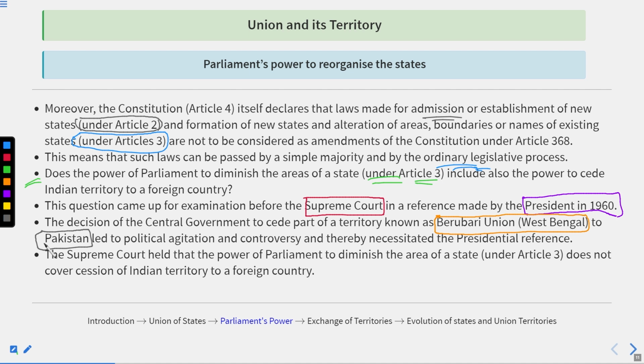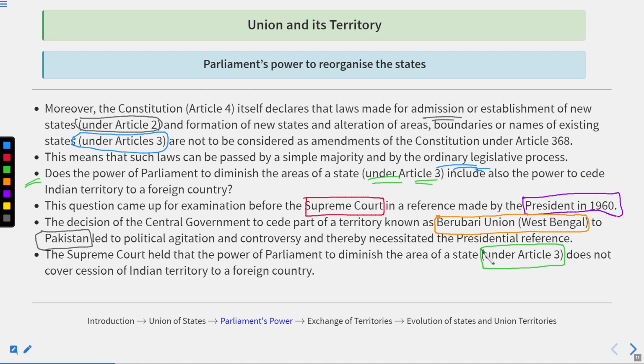The court held that the power of Parliament to diminish the area of a state under Article 3 does not cover cession of Indian territory to a foreign country. So what happened?